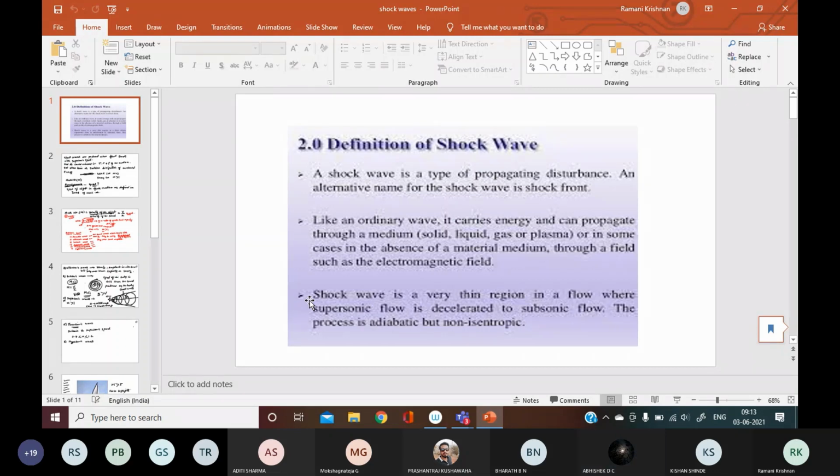Okay. Now, last class I was doing shock waves, and in the shock waves we have seen what are the things we saw. Shock waves are produced whenever there is a disturbance which is traveling with supersonic speed, isn't it? We gave so many examples also. So that was about shock waves.